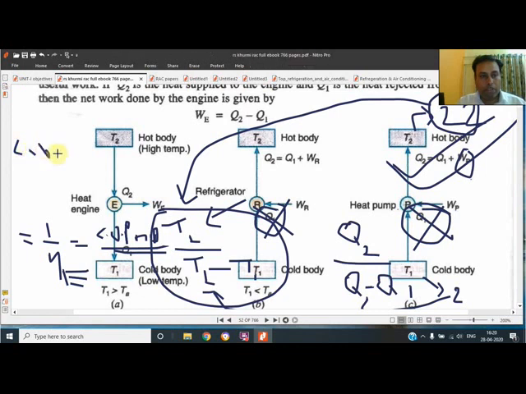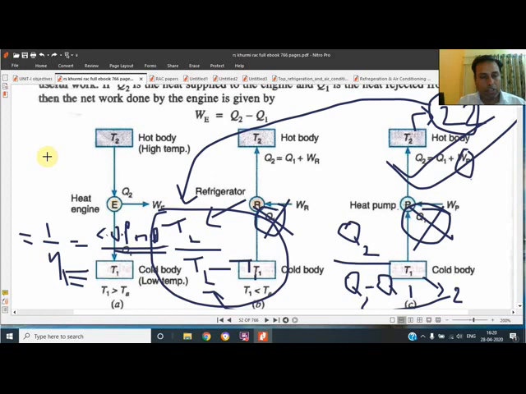the COP of refrigerator is the heat pump COP minus 1, or the COP of heat pump is the refrigerator COP plus 1. If the COP of heat pump is not known, then it can be determined if the refrigerator COP is known.